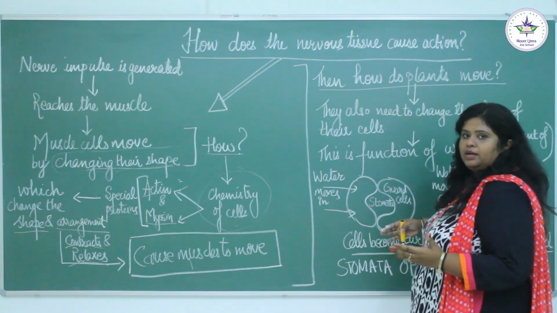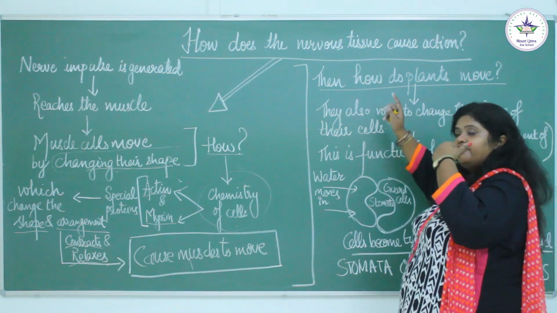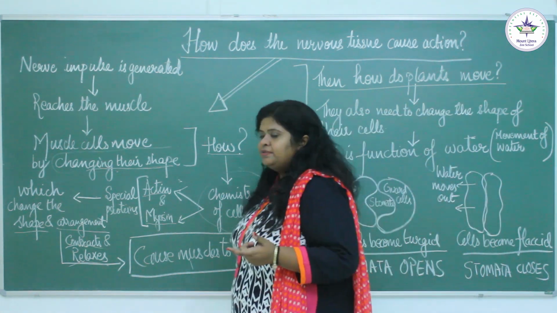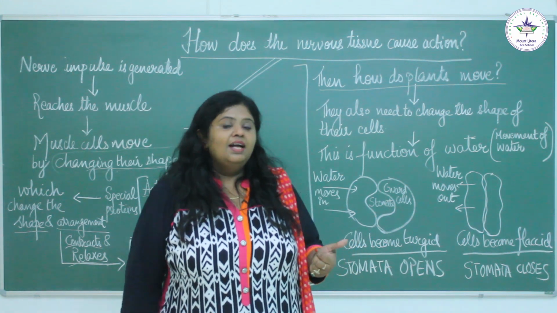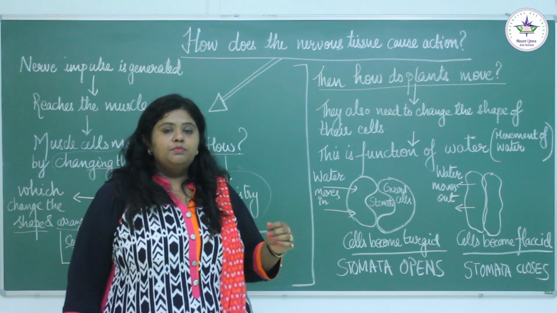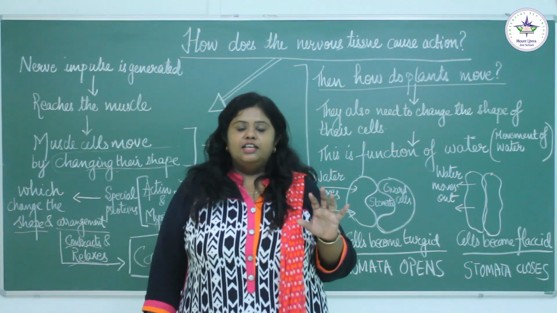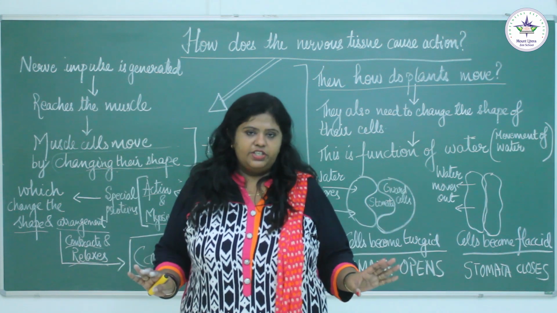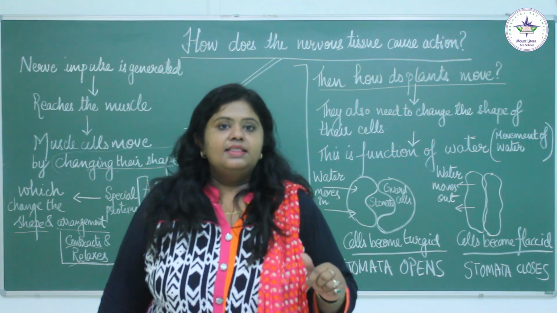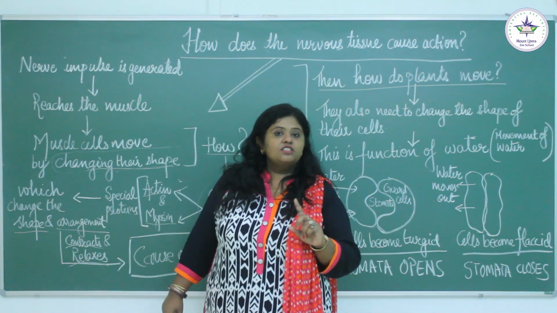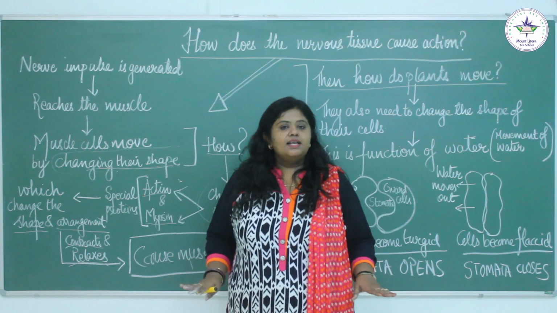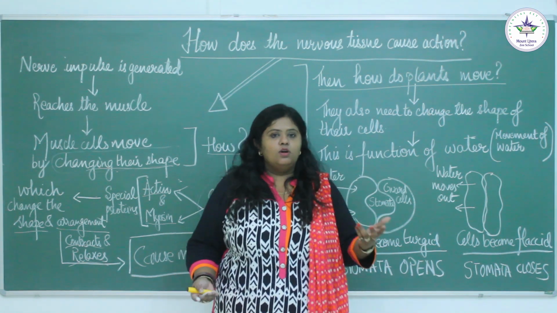But this is in the case of animals, because when we talk about the nervous system, we are talking about animals. How do plants move? Do the plants move? There is a difference between movement and locomotion, children. Movement is just a change in your existing position. For example, if I move my leg ahead and I am walking, this is known as locomotion. This is not movement. But at the same place, if I am moving my hands in and out, this is movement. So yes, plants also move.